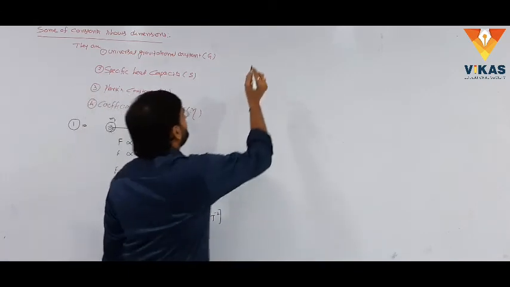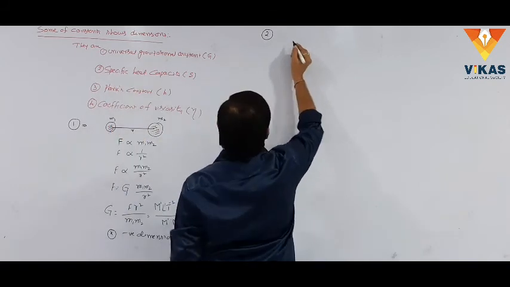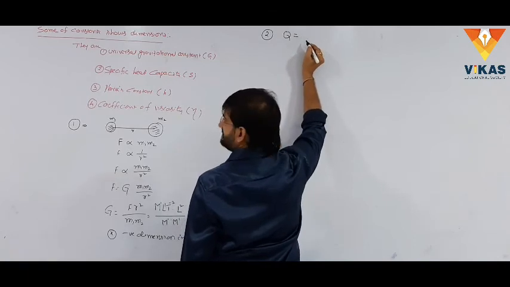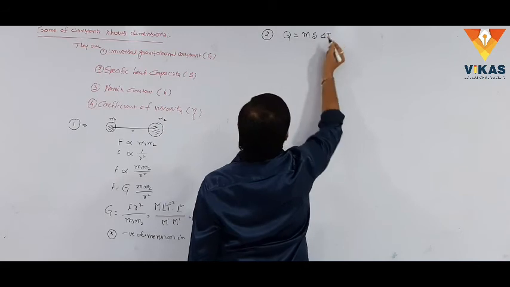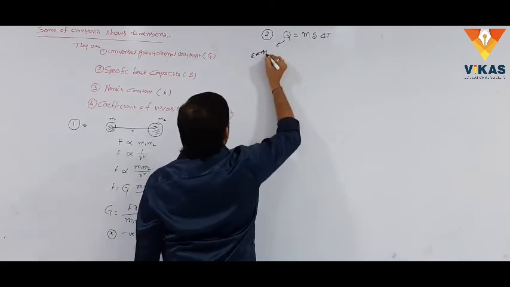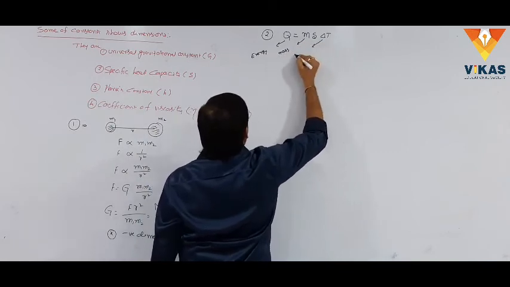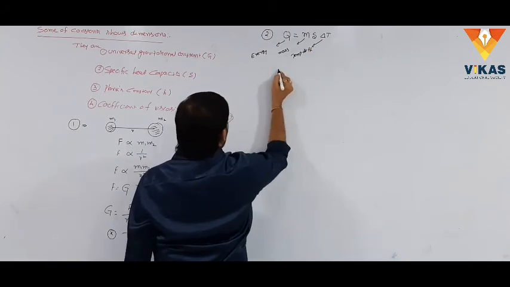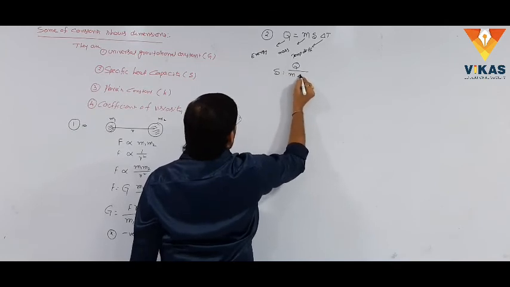The second one is specific heat capacity. Dear students, listen. In 10th class, the amount of heat energy absorbed or rejected is equal to m s delta T, where Q is the energy, m is the mass, delta T is the temperature difference. We want to calculate the value of S. S equal to Q by m into delta T.